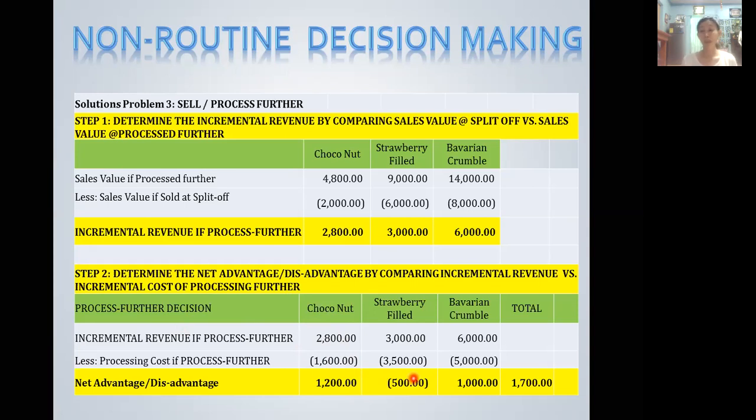For strawberry field, however, the cost of processing further is higher than the revenue that will be collected if it is processed further. It gives us a net disadvantage of 500 pesos. It's a loss, because the cost of processing further is higher than the sales from processing it further. In Bavarian crumble, however, we have a net advantage of 1,000 pesos, which gives us a total of 1,700 all in all.